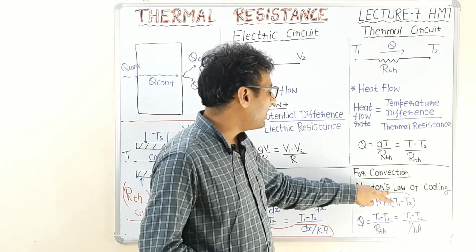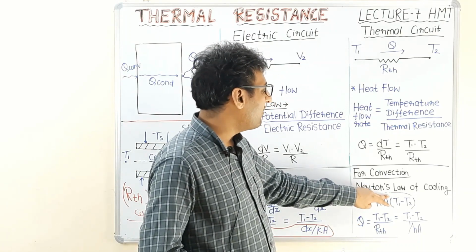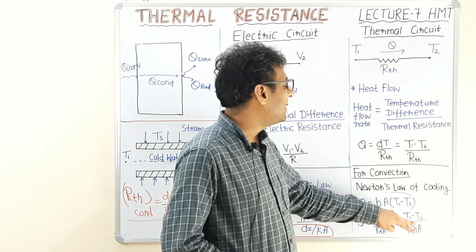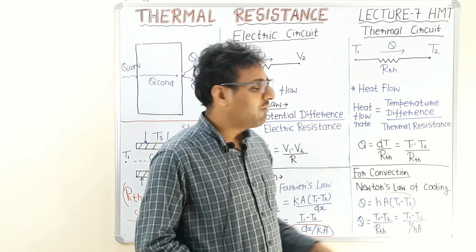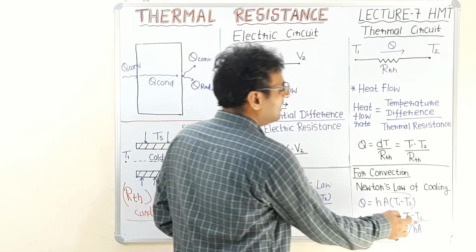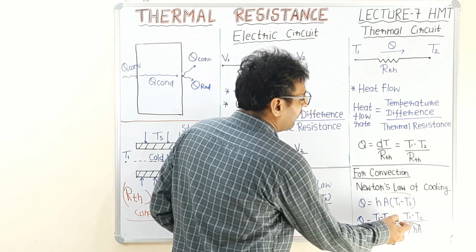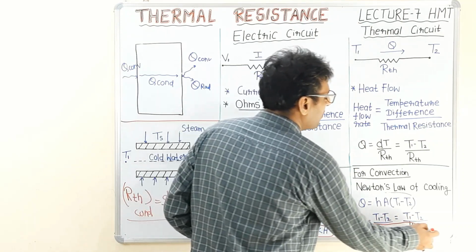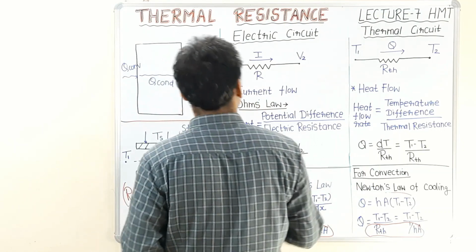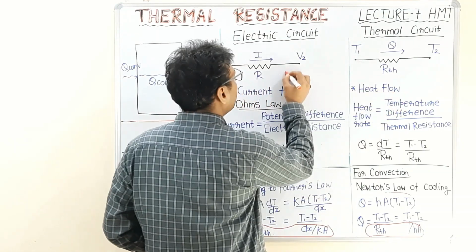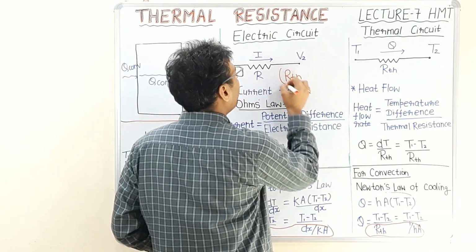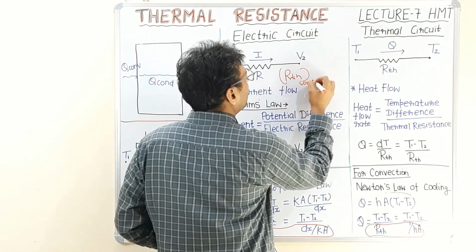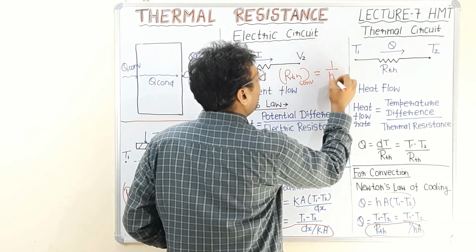After rearranging Newton's law of cooling, we get (T1 minus T2) divided by 1 upon hA. When we compare these two equations, we conclude that 1 upon hA is equal to the thermal resistance. So thermal resistance in convection is equal to 1 upon hA.